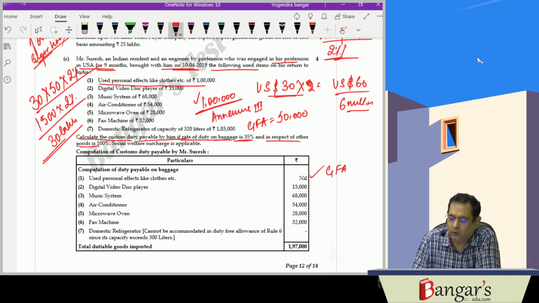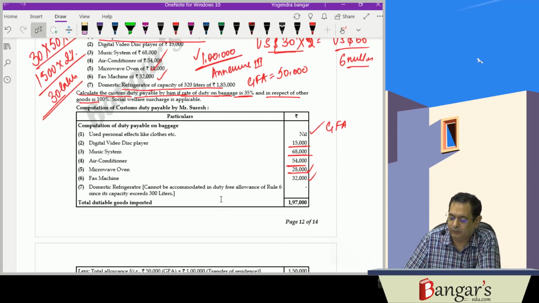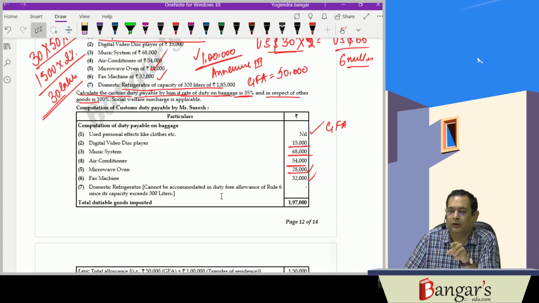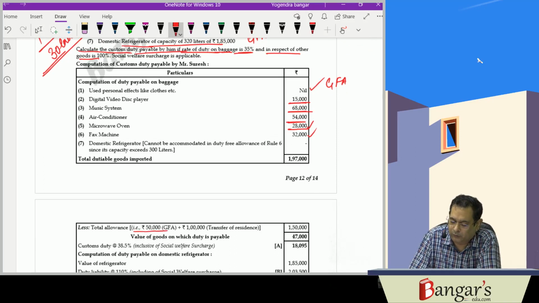Then digital video displayer 15,000 can be brought, music system can be brought, air conditioner of 54,000 can be brought here, microwave oven 28,000, and fax machine 32,000. And here domestic refrigerator of capacity 320 liters. Now here the capacity exceeds 300 liters, so it will not be accommodated in the transfer of residence allowance. So he will be getting the benefit of 50,000 rupees of GFA and 1 lakh for transfer of residence.